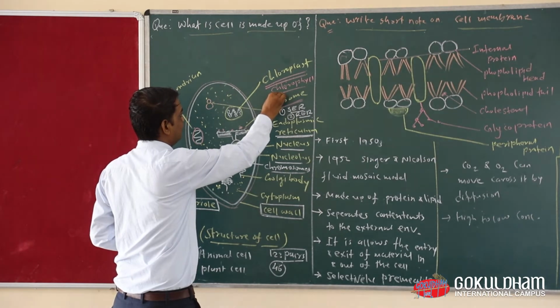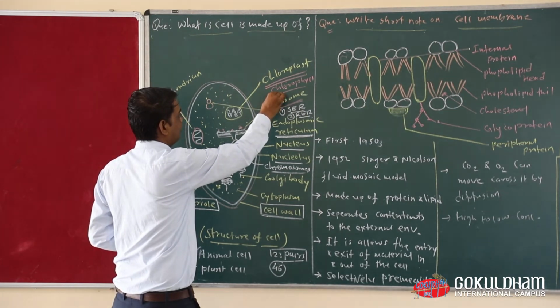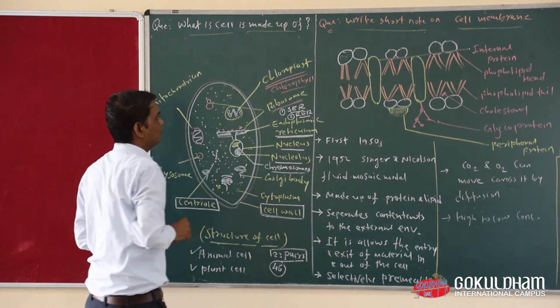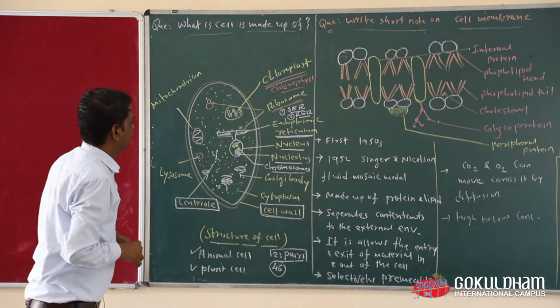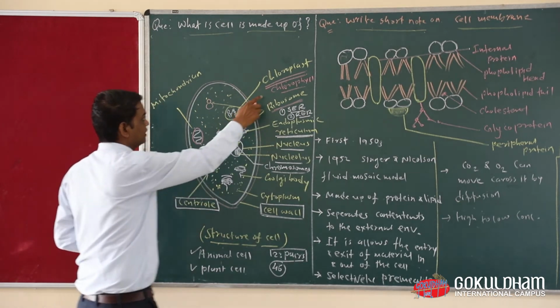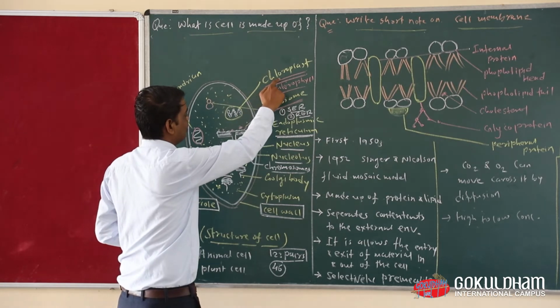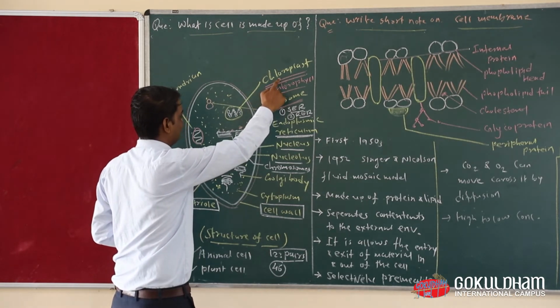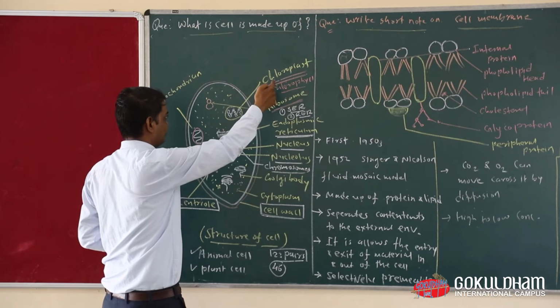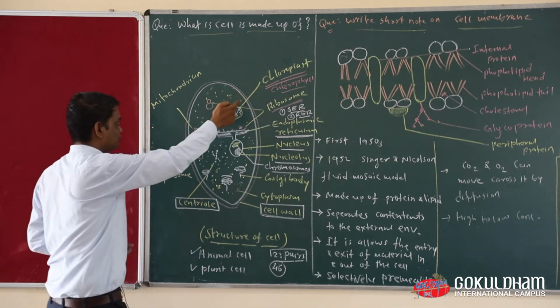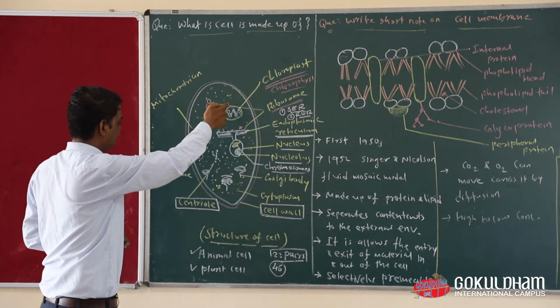That is the reason this organelle is known as the kitchen of the cell or kitchen of the plant.